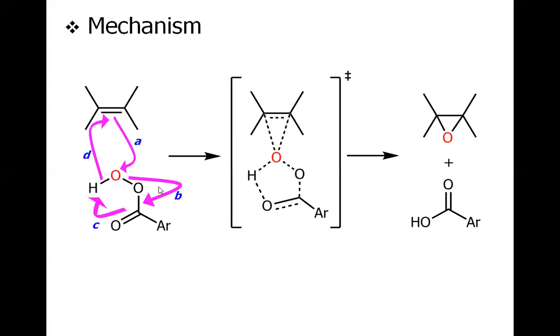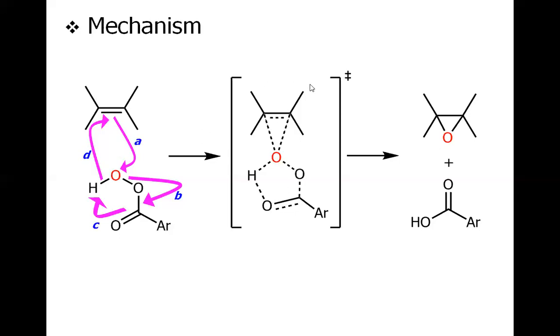This is the mechanism for the epoxidation of an alkene. You could see the pi bond must first have attacked the electrophilic oxygen, shown with arrow A. In return, this OO bond is broken and collapses to the CO bond, forming a new carbonyl bond. So the previous carbonyl bond will break, and the OH bond will form, and this OH will again break. Overall, we will have the three-membered oxygen-containing ring, which is called an epoxide, and this byproduct, a benzoic acid derivative.